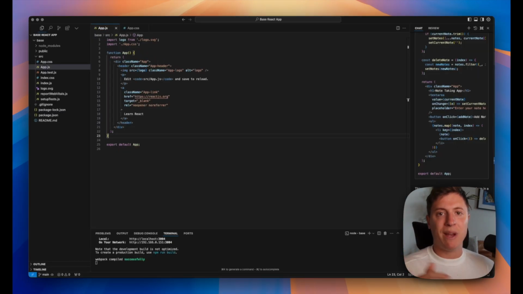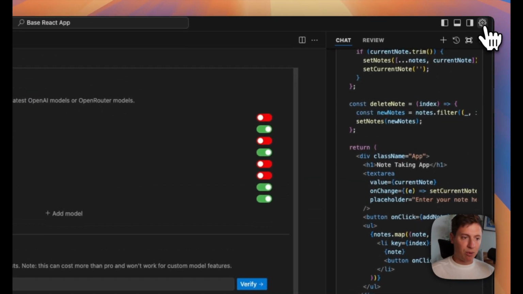So really important section here. I want to take you through my settings. The settings are very critical to have aligned correctly. It'll make sure you get the most out of Cursor and get the best performance. So let's go into settings. You can do settings up here in the top right.